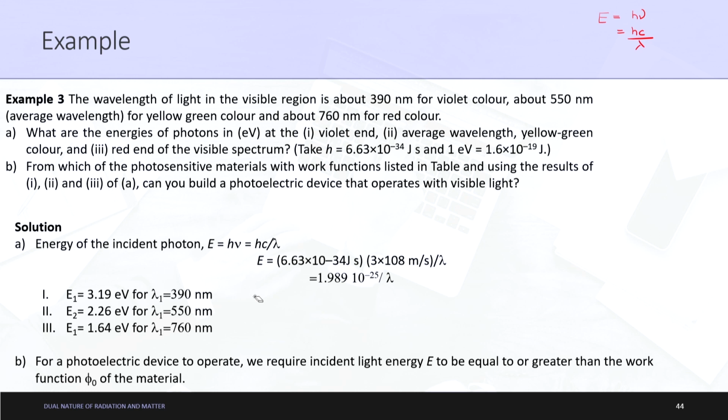Next is, for a photoelectric device to operate, let us read the second question now. From which of the photosensitive materials with work functions listed in the table, and using the results of 1, 2, 3 of A, can you build a photoelectric device that operates with visible light? Okay. So for a photoelectric device to operate, we require the incident light energy E to be equal to or greater than the work function of the material, right.